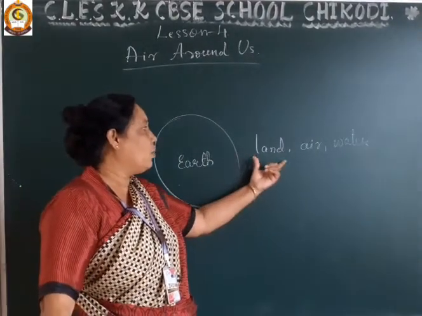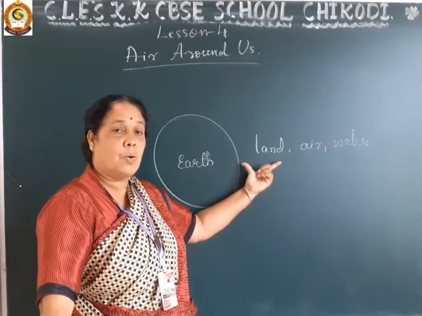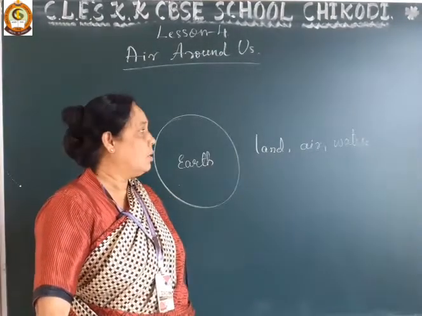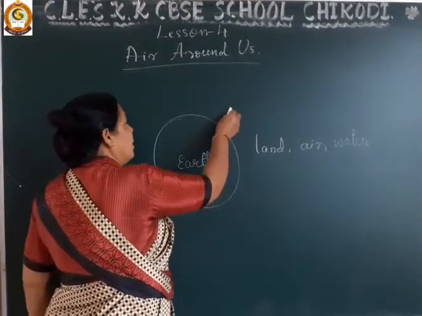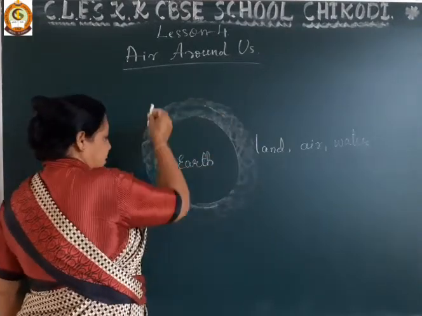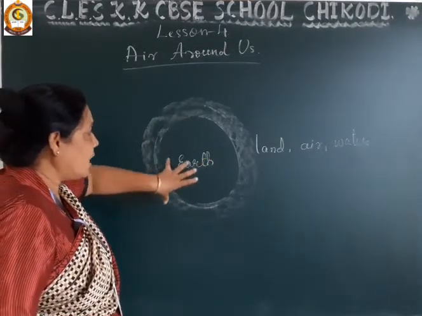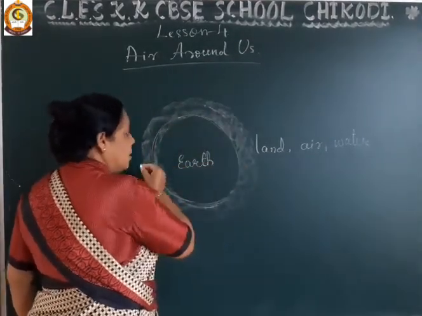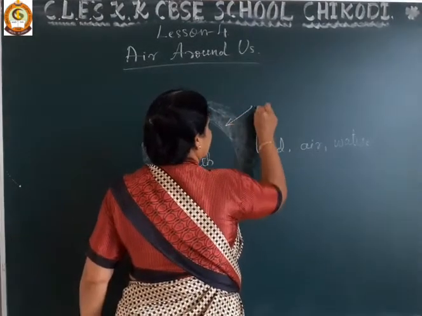So the land, what is the use of land? On the land we live and grow crops. Is it? So because of that we need the land. Now air: this is the layer of air that surrounds the earth. Whatever the earth surface is, it is surrounded by a layer of air, and this is called atmosphere.